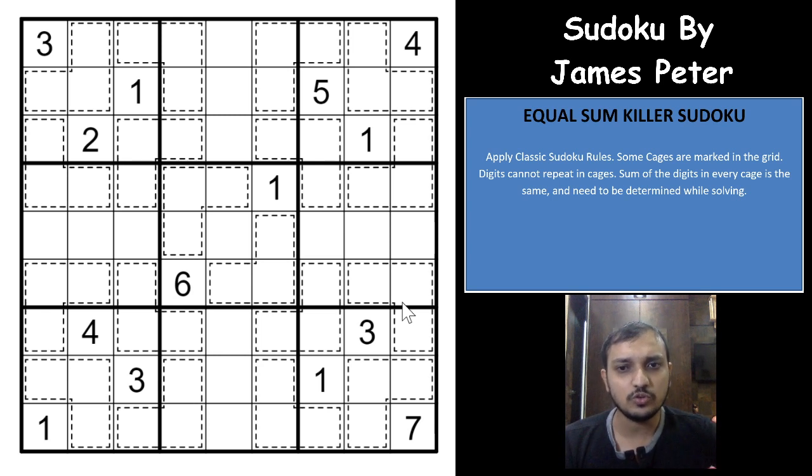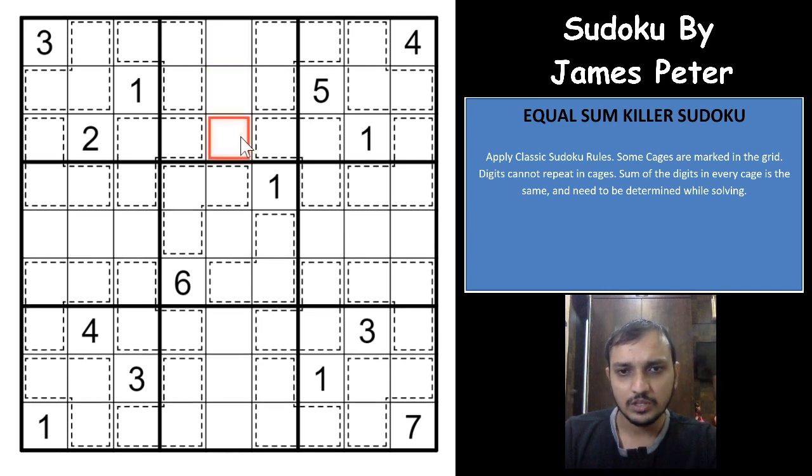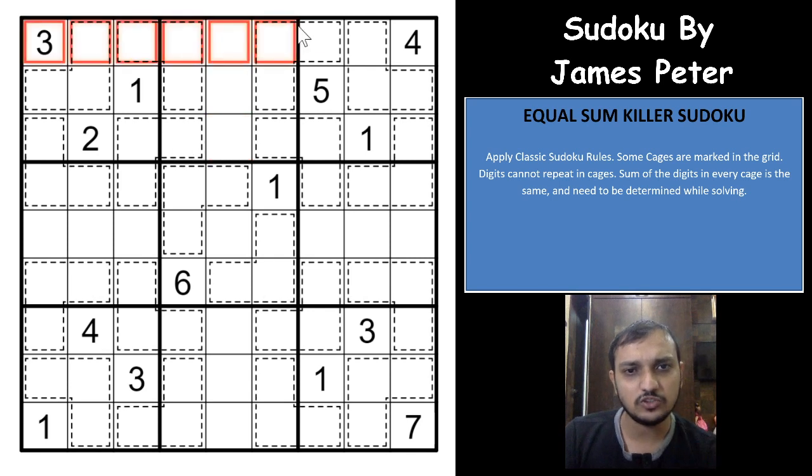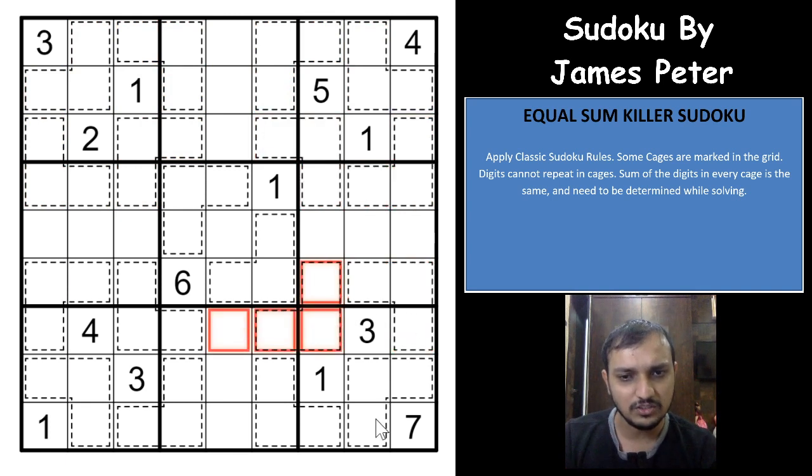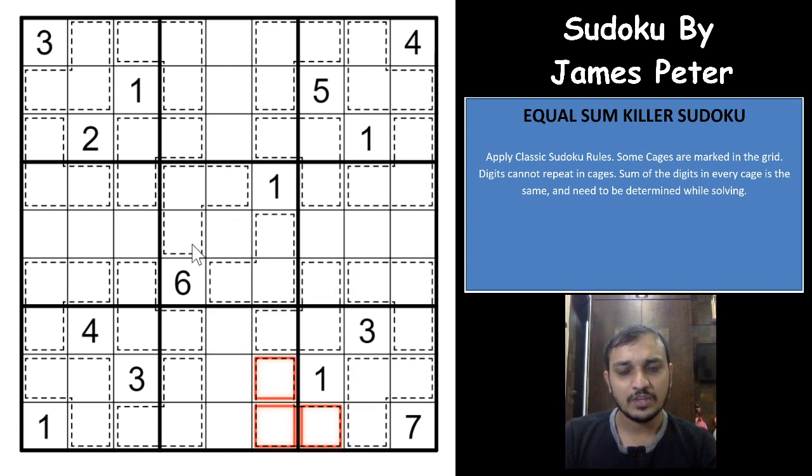Now coming on to this Sudoku, let us see what the rules are. You need to place digits from 1 to 9 in each row, each column, and 3 by 3 box without repetition. Apart from that, you have a few cages in the grid. All the cages are actually 3 cell cages. That is not usually the case with these kinds of variants, but in this Sudoku all the cages are 3 cell cages, and the sum of the numbers in each and every cage in the grid is equal.